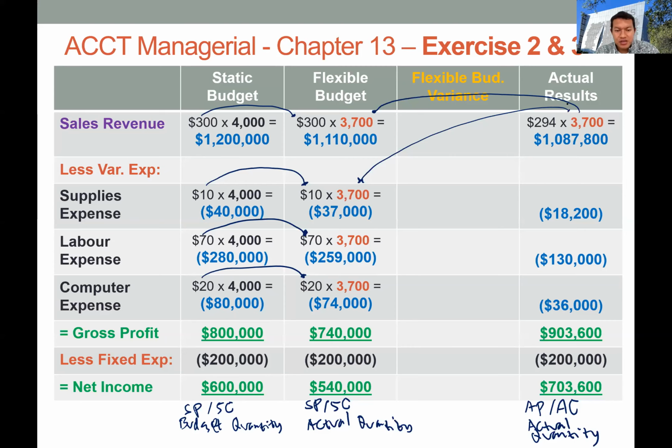Okay, so any comments or questions in preparing the flexible budget? We simply take the actual quantity from the actual result or actual performance, and we take the standard price or standard cost from the static budget.